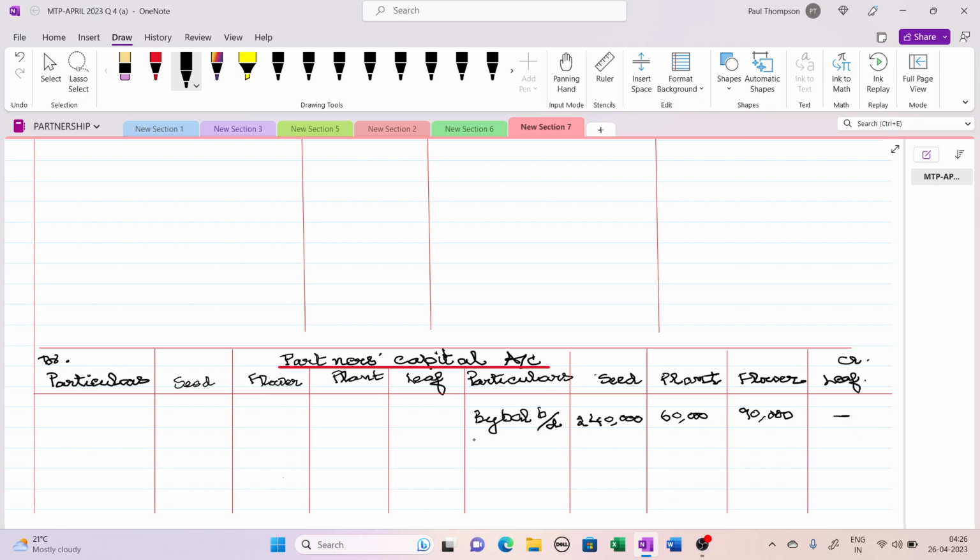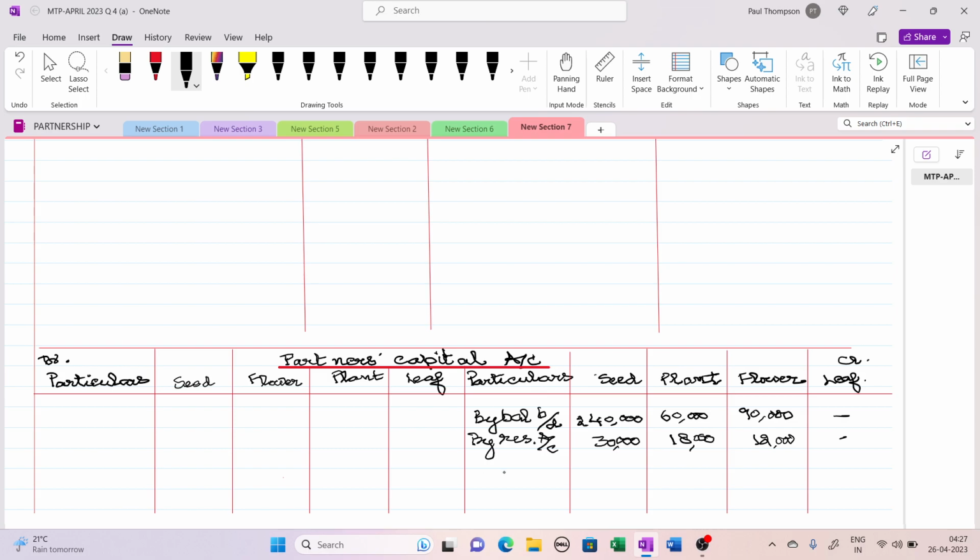So next one, there is a reserve in the question. Reserve is 60,000. That reserve is to be distributed to the old partners' accounts in the old profit sharing ratio. 60,000 divided by 20 is 3,000. So the first one will get 30,000 for 6 portion. Second one will get 6 into 3, 18,000. Last one will get 4 into 3, 12,000. This partner will not get anything on general reserve.